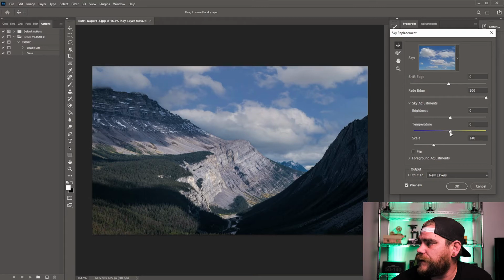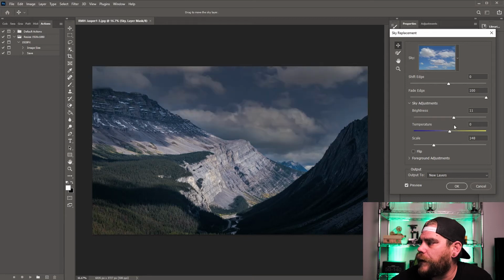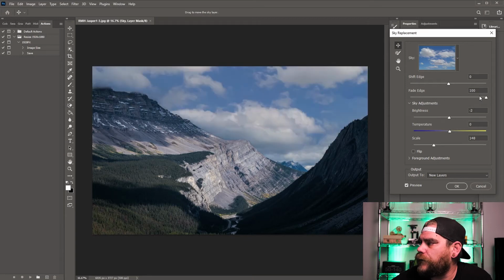That looks good. You can also change the temperature of the sky. Make it really blue, make it really warm. And of course all of these sliders will show your preview in real time. You can also adjust the brightness of the sky here. Bring it all the way up, bring it all the way down. Right, and fade the edge.